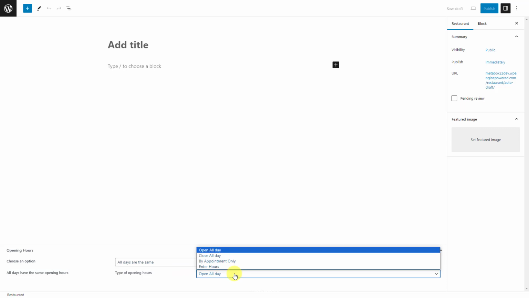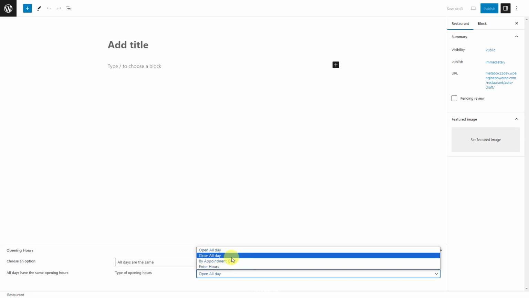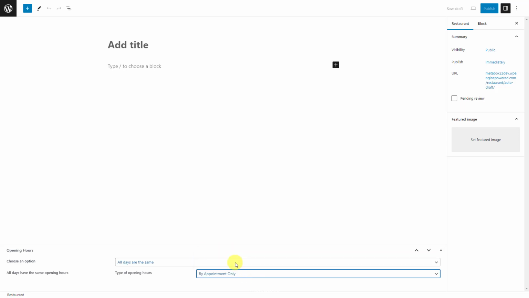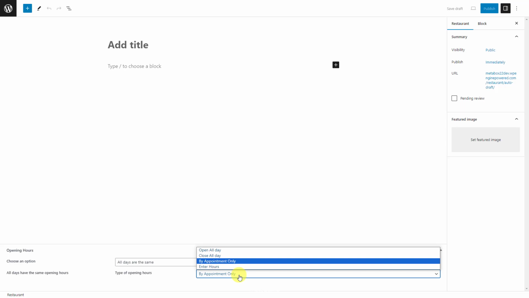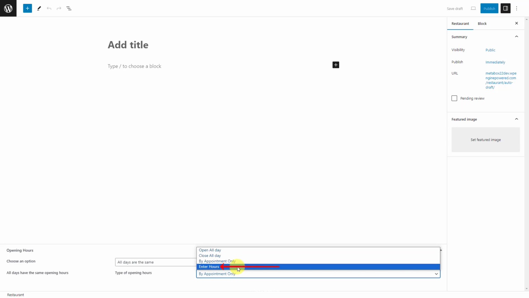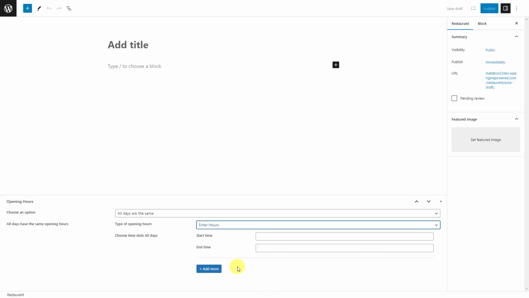It also includes 4 options to choose from. For the first 3 options, just choose one. But if you want to set the exact time in numbers for opening time, choose the last one. Then enter time slots. The restaurant can have multiple time slots, so I have this button here to add more than one.